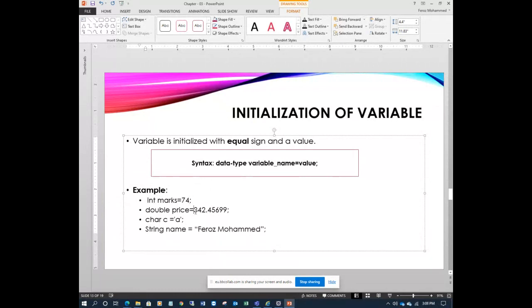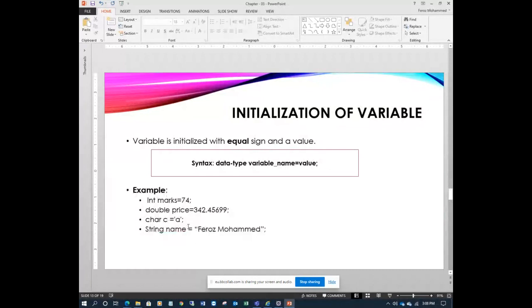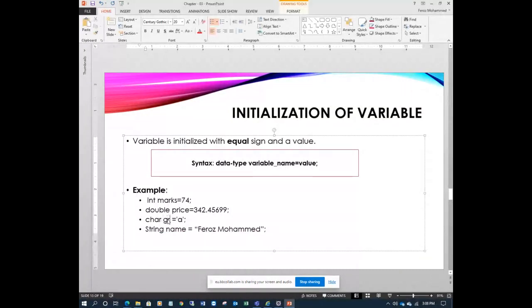Now double, for example price equal to some value, same as the previous example. Here I'm using grade. A price consists of a point; if you don't put that point, the compiler will automatically add it. Here character grade equal to a single character. This is the value, and this is initialization. String name equal to a name within double quotes. Now this is a string. It's also a data type, and we'll see more about it.